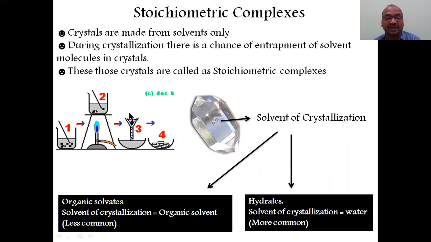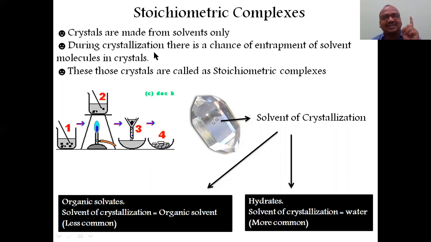Then I will go for filtration, where cooling occurs. Immediately I reduce the temperature, and all the crystals are formed. See here, crystals are always obtained from the solvent only. That point you have to keep very strongly in your mind. Crystals are made from solvents only.